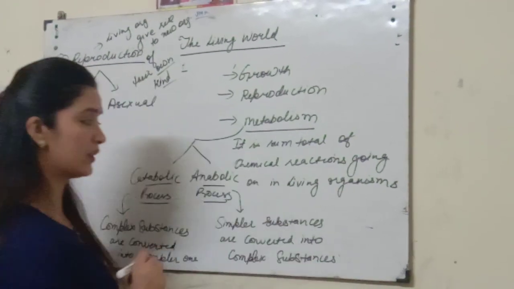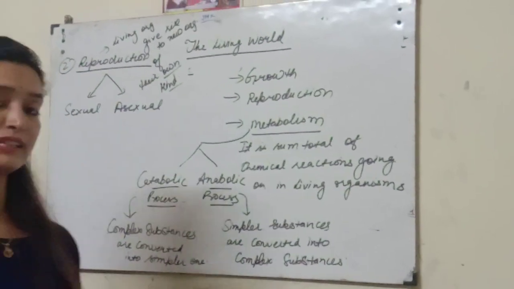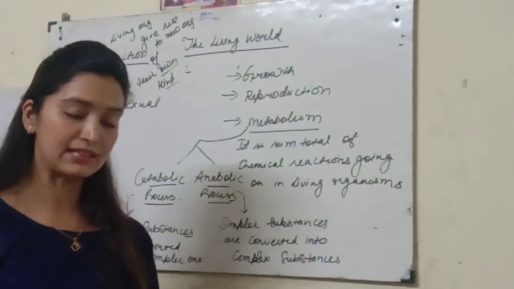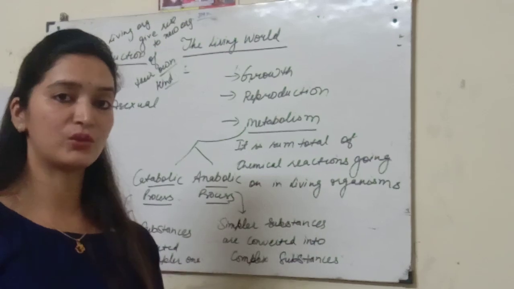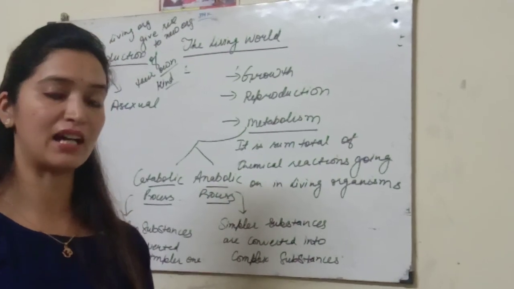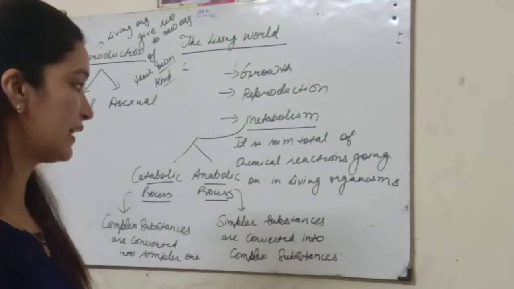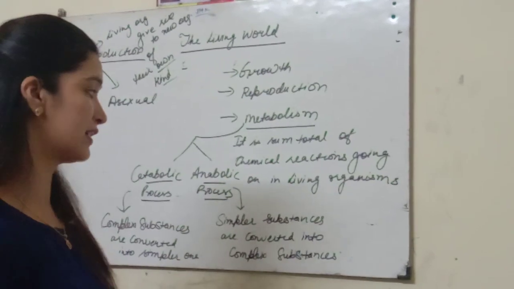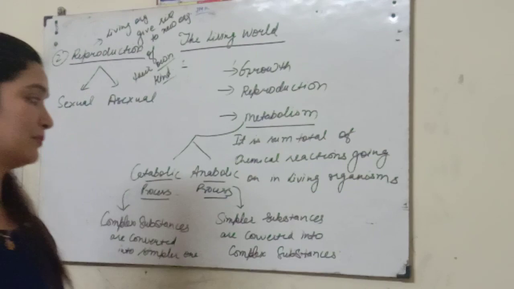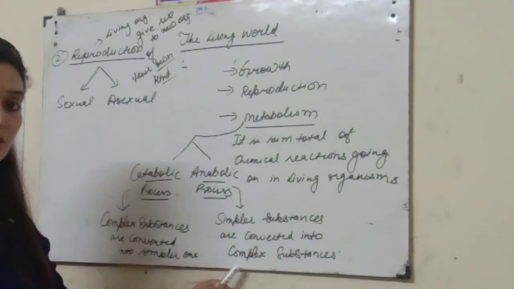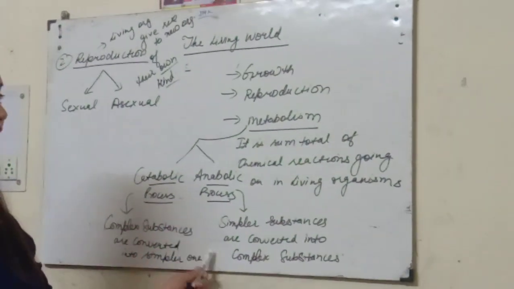We can give a very good example in the case of photosynthesis in plants. Photosynthesis is a process by which plants prepare their own food. Plants use simpler substances like carbon dioxide and water as raw materials, and they form glucose from that. So they use simpler substances and convert them into complex substances. So this is the anabolic process.